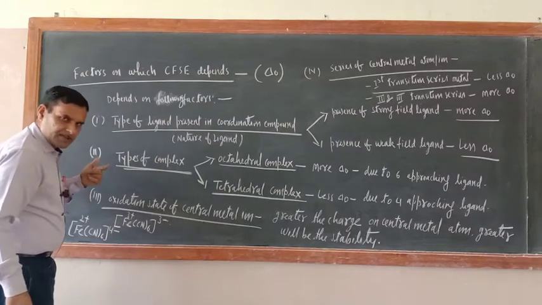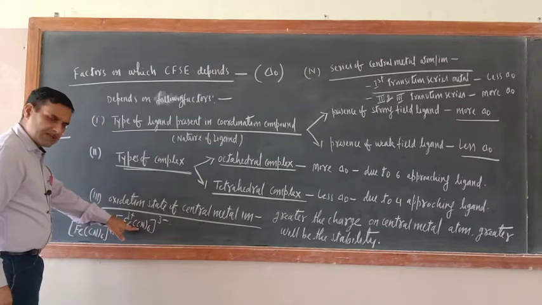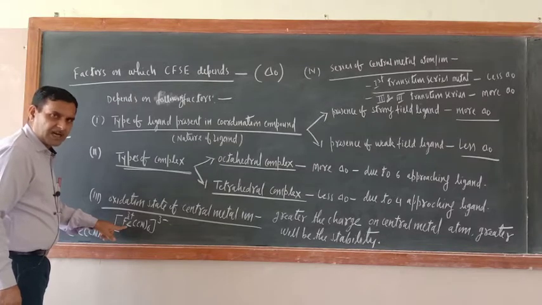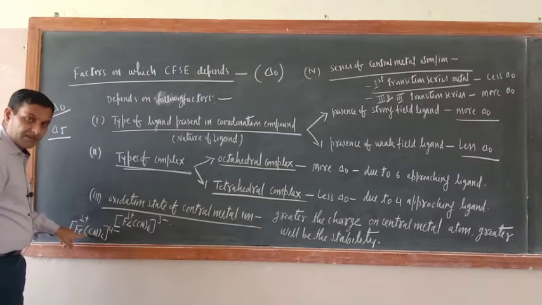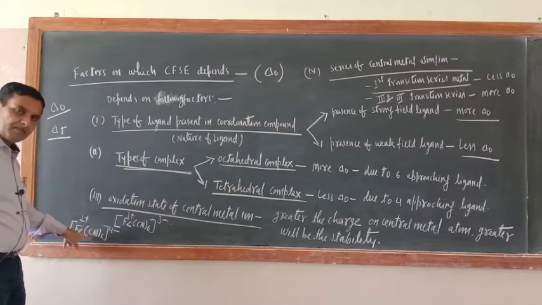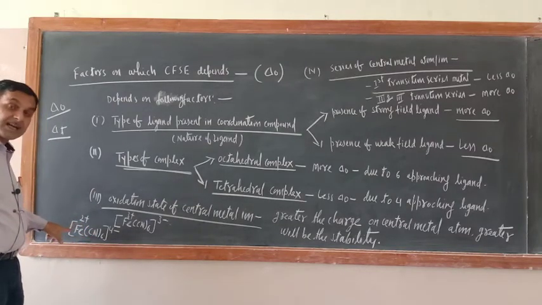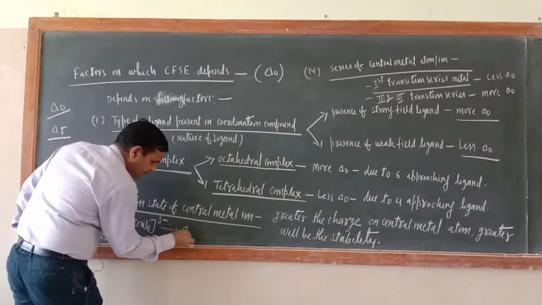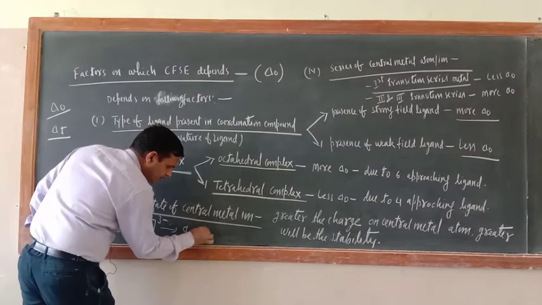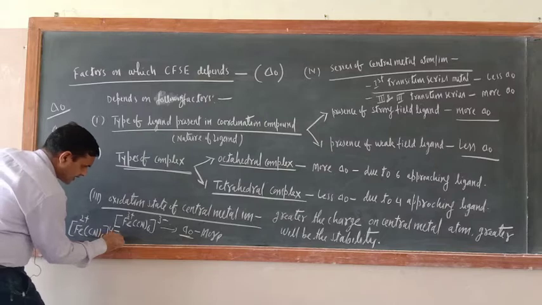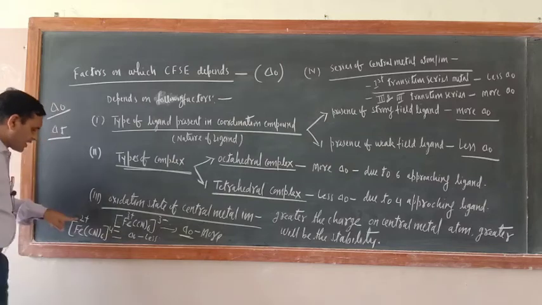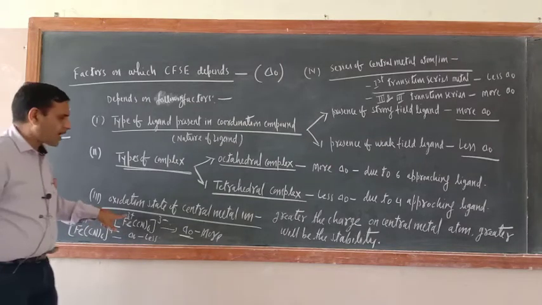So where is the magnitude of charge more? In this case, what is the name? Hexacyanoferrate(III) ion. This is the ferricyanide ion also. This is the ferrocyanide ion. What is the name of this compound? Hexacyanoferrate(II) ion. So here the CFSE value will be more, and in this other case the CFSE value will be less, because here the iron oxidation state is 2, and here it is 3.